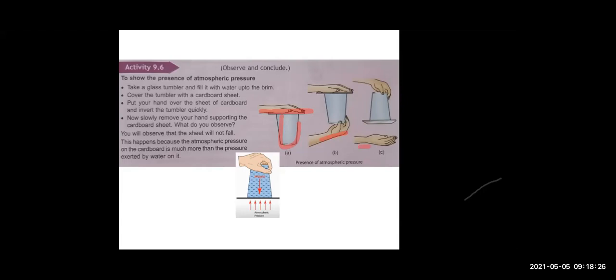So after pressing, when you invert, what do you see? You will observe that the cardboard sheet is not falling down. Why? What is supporting it? From inside, water is applying a pressure on the cardboard because of its weight. So water is trying to push the cardboard down. But which pressure is from the outside, in the upward direction on this cardboard, because of which the cardboard is not falling? It is the atmospheric pressure. So this activity shows us the presence of atmospheric pressure.